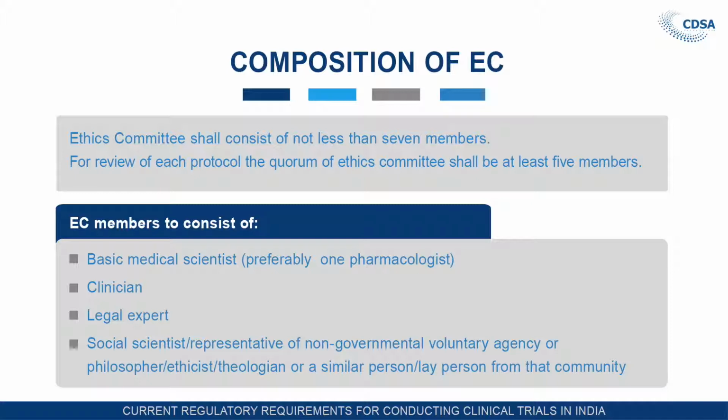One pharmacologist should be there, then clinician, then legal expert, social scientist or representative of non-governmental voluntary agency, that is NGO, or philosopher or atheist or theologian or similar person who can take care of these subjects. Then a lay person from the community who will think non-scientifically, non-medically, and who knows about the society and people.